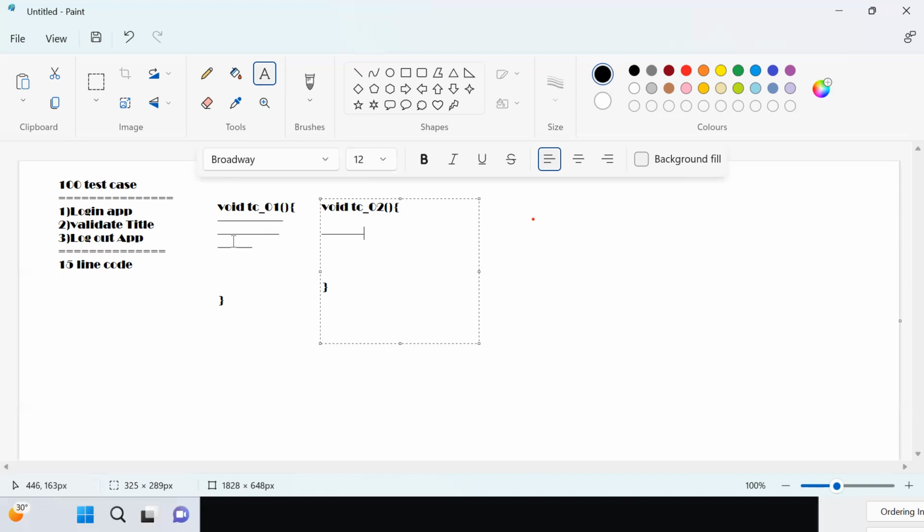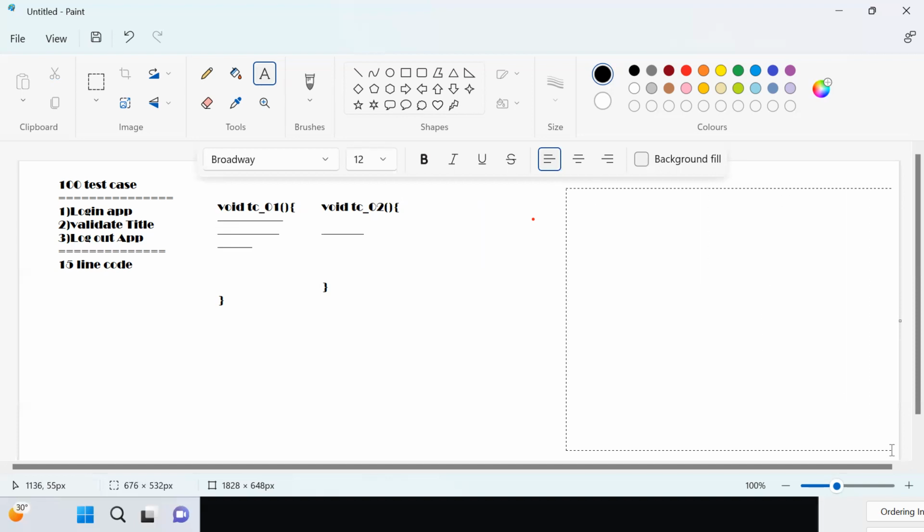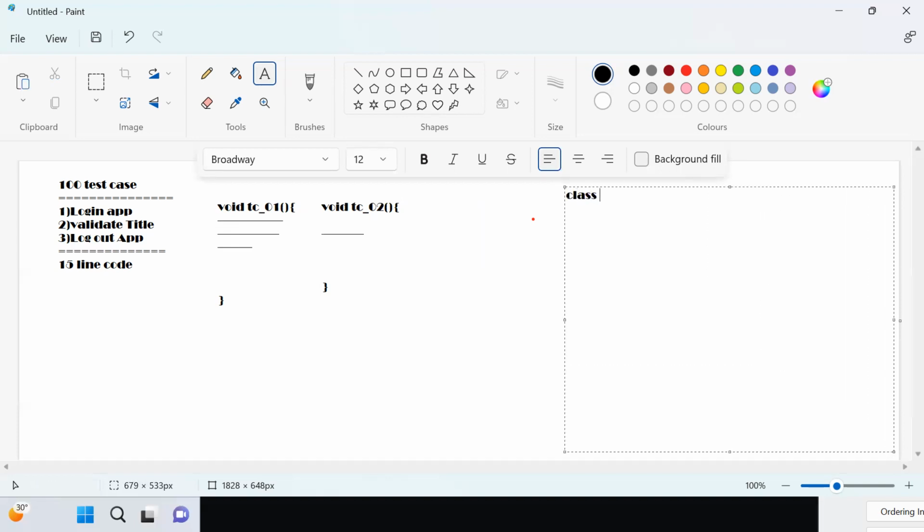So what we can do is create one separate class, helper. In it I will create one block, that block is called a method block. I will create void loginApp, right?